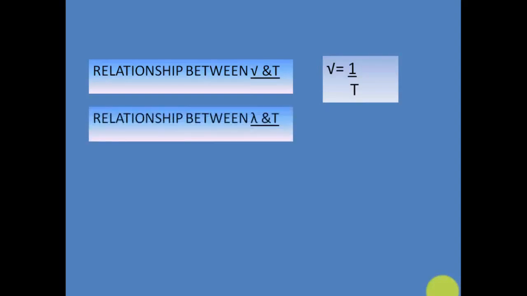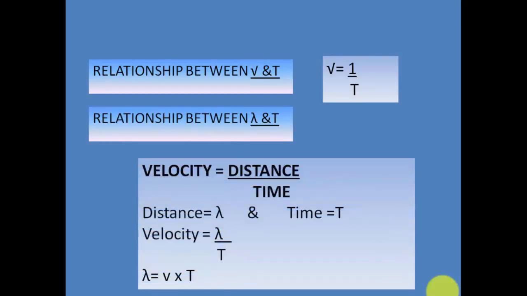Now let us also talk about the relationship between lambda and T, which is wavelength and time period. So we know this very common formula, which is velocity is equal to distance divided by time. Here distance is lambda, because lambda is the wavelength, and wavelength is nothing but the distance. So distance is equal to lambda, and time is the time period T. If we put these values in the formula, then we will get velocity is equal to lambda upon time period.